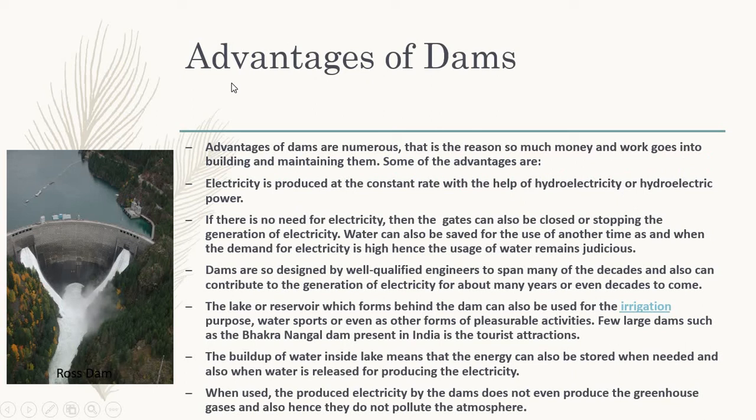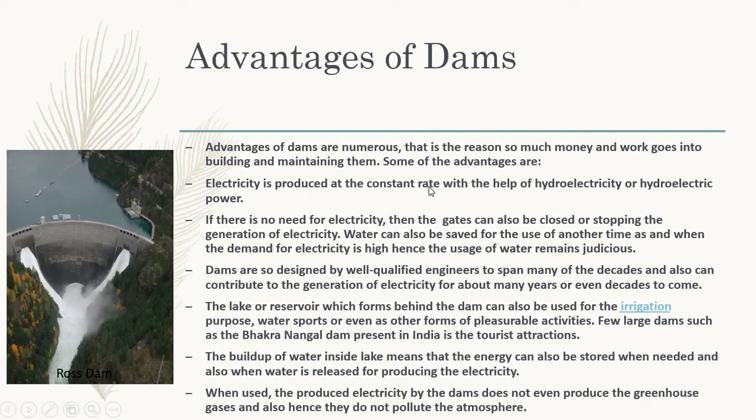Now coming to advantages of dams. So what are the different advantages of dams? Let us study about that. Advantages of dams are numerous. That is the reason so much money and work goes into building and maintaining them. So some of the advantages are as follows.